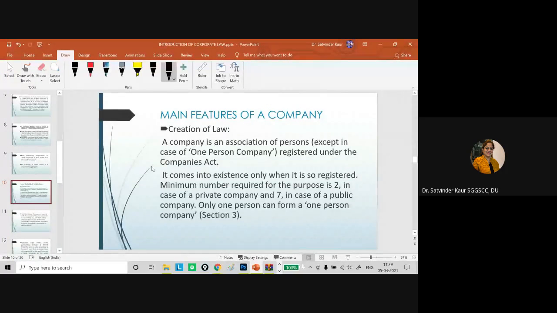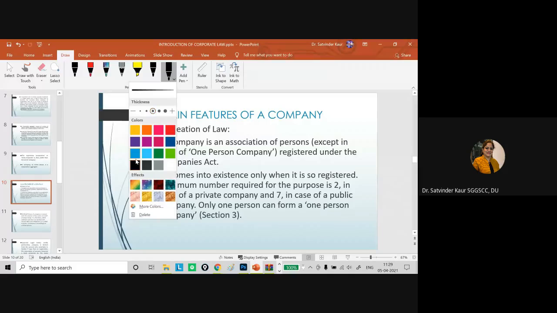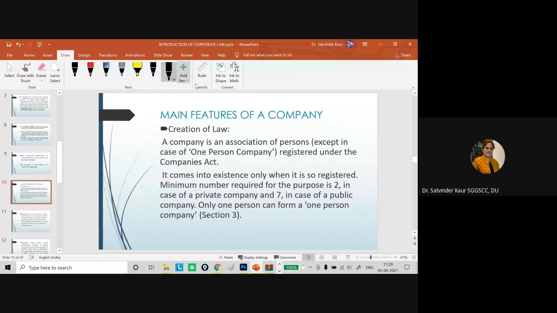So the first main feature of a company is that it is an incorporated association. Incorporated association means it is incorporated within the meaning of the Companies Act.